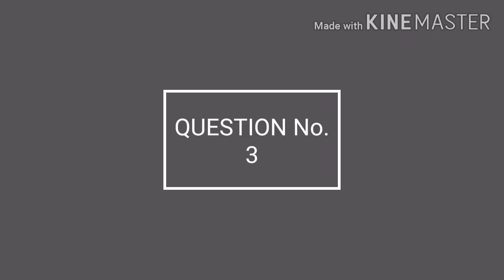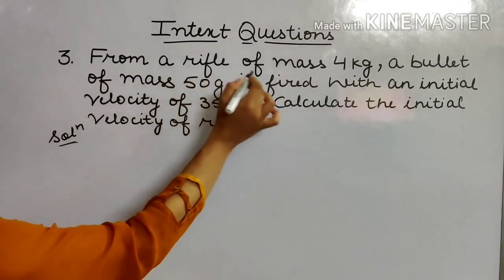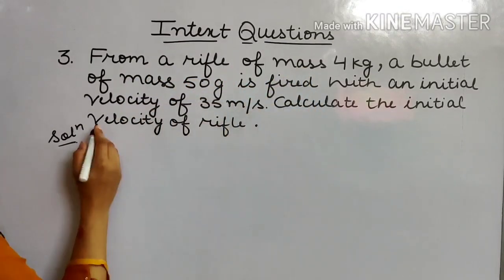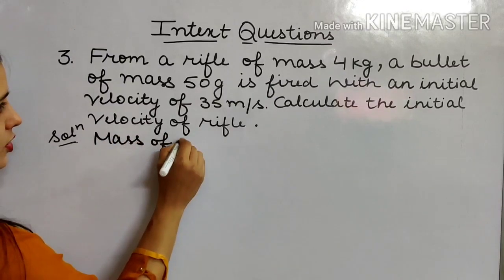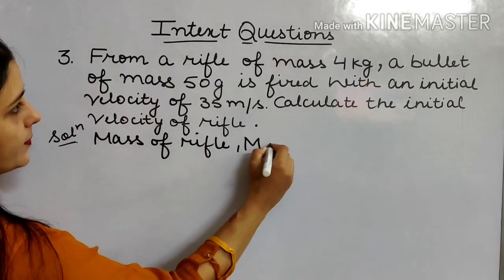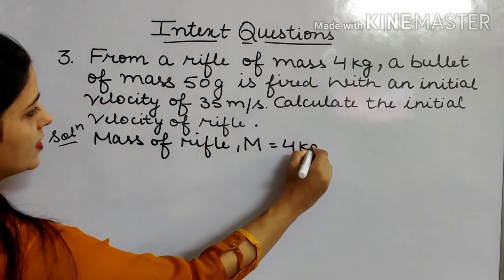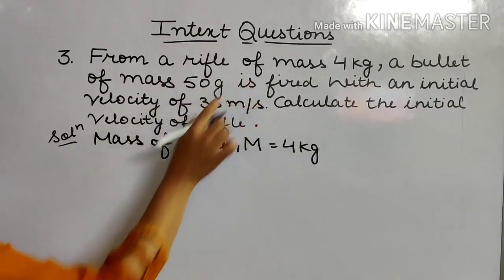Now, let's solve question number 3. See the numerical. From a rifle of mass 4 kg, mass of rifle is given. Let's say capital M, that is 4 kg. A bullet of mass 50 grams is fired.